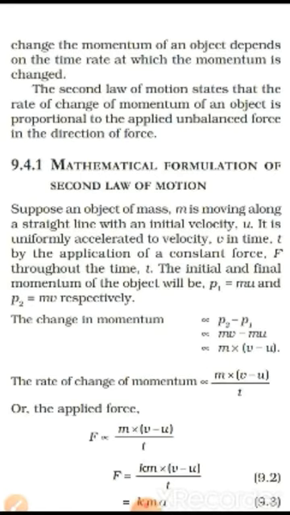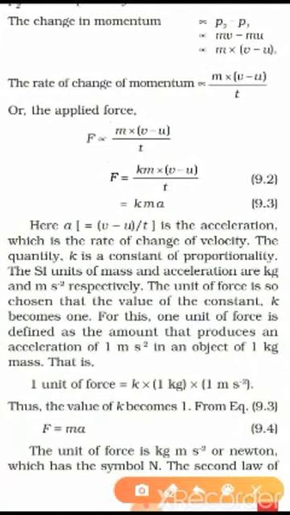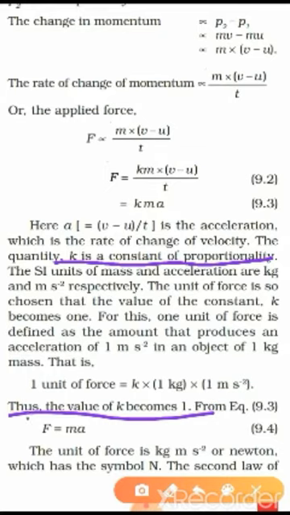So we can write force equal to k into mass into acceleration, where k is a constant. And it has been further calculated that the value of k is 1. So our equation will become F is equal to ma.